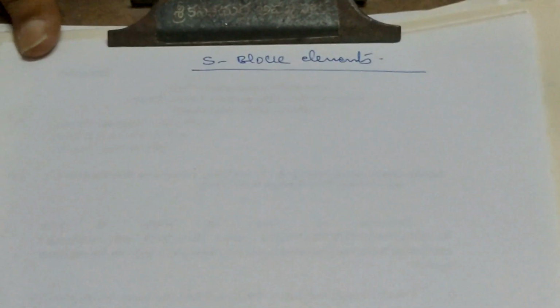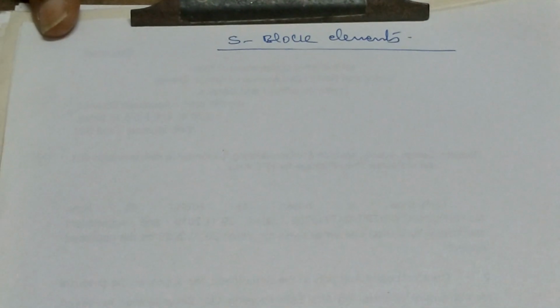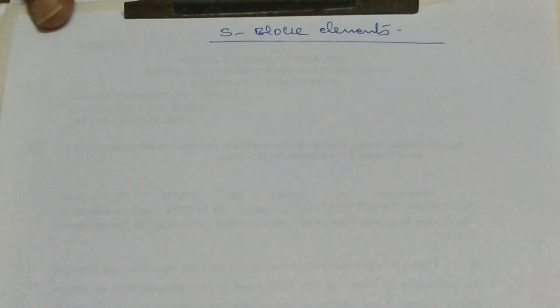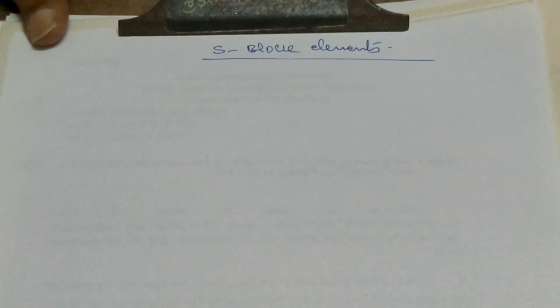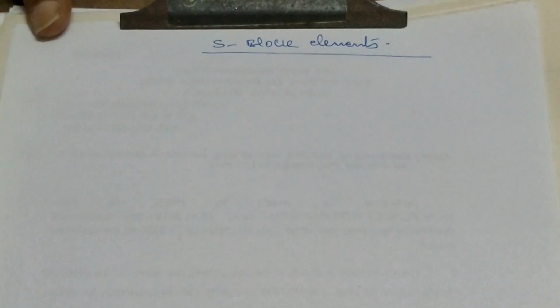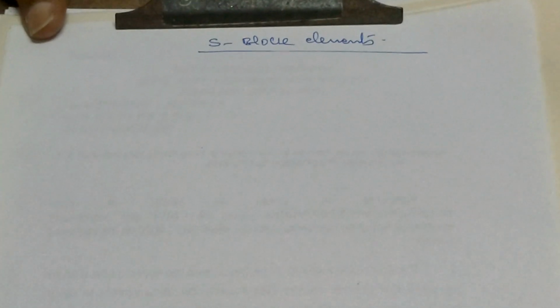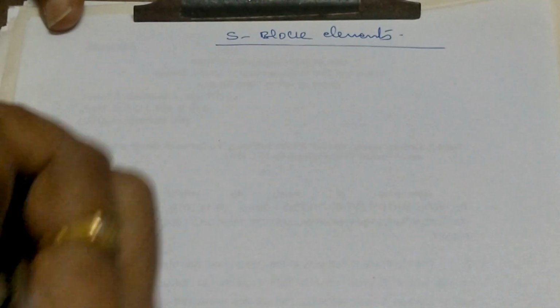Good afternoon. Welcome back to our s-block elements, and we have seen what the s-block elements are. That is the lithium family: lithium, sodium, potassium, rubidium, cesium, francium, and the beryllium family: beryllium, magnesium, calcium, strontium, barium, radium. Francium and radium are the radioactive elements, and then we have seen their reactivity and chemical properties.